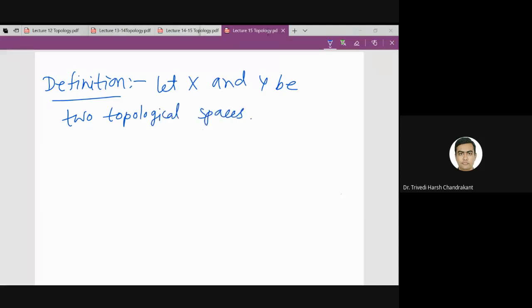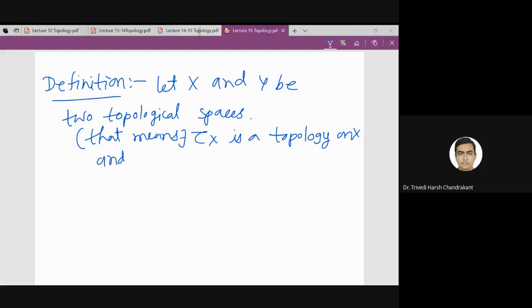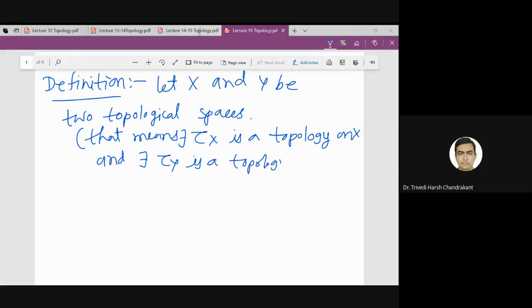So whenever we call X and Y two topological spaces, that means there is some topology on X, and there exists some topology on Y. So that is the meaning of this assumption that X and Y are topological spaces.